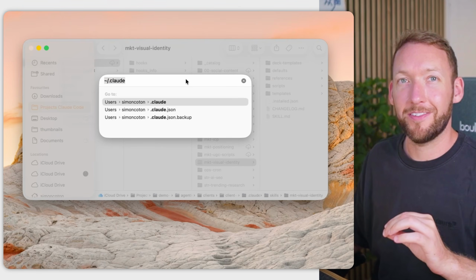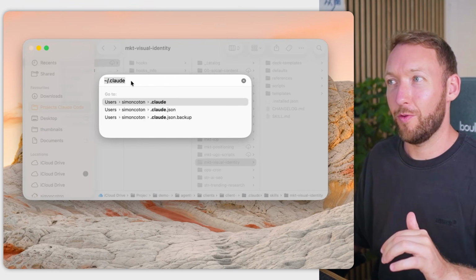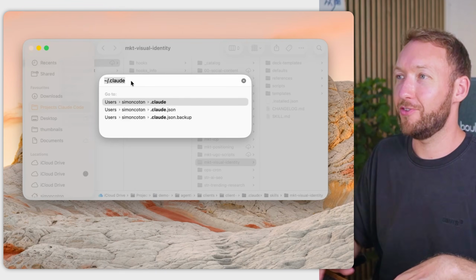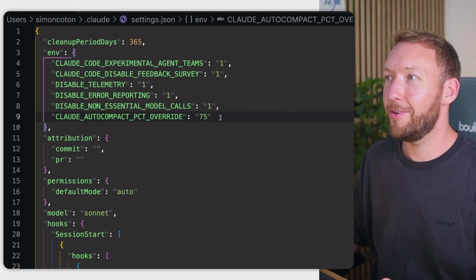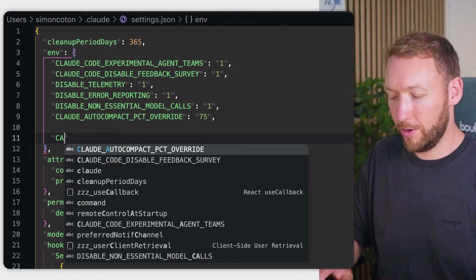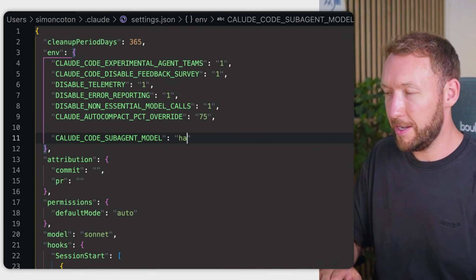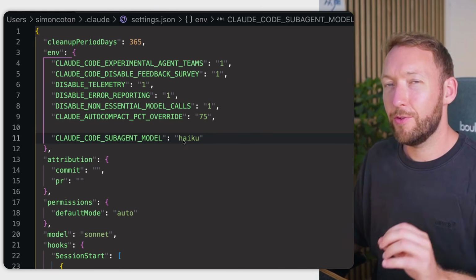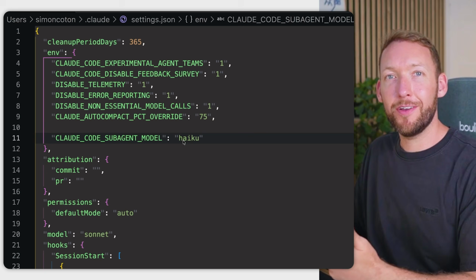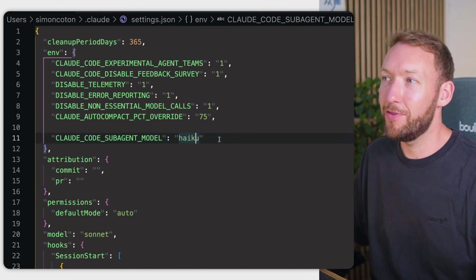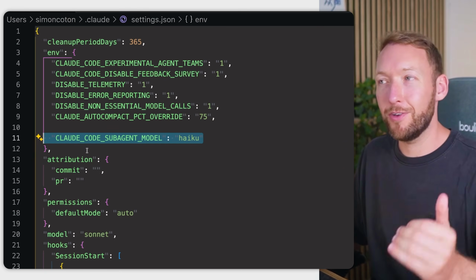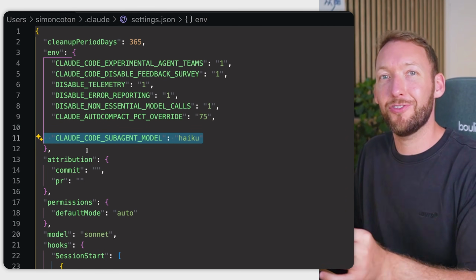So what you can actually do to fix this is go to your .claude folder in your home user. You can hit Command Shift G to open this window and search for .claude. Now you're going to open your settings.json file, and then inside an env section, you're going to add Claude Code sub-agent model, and then you can specify something like Haiku. So every agent you now spin off will by default run on Haiku. So it doesn't matter if you're working in Fable 5, your sub-agents will still work in Haiku. And Haiku is about a fifth of Sonnet's price and a fraction of Fable's.